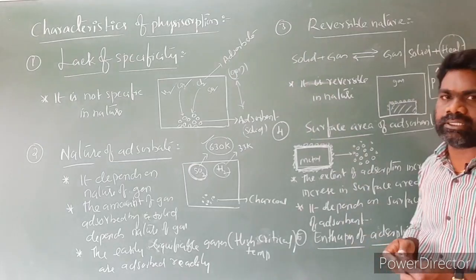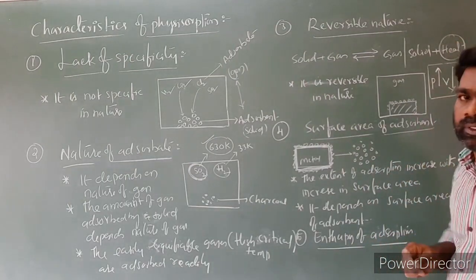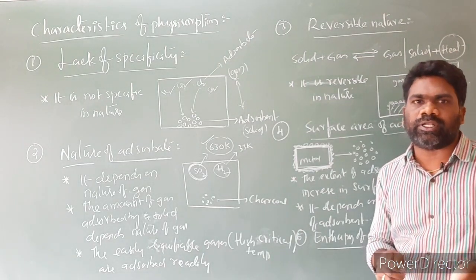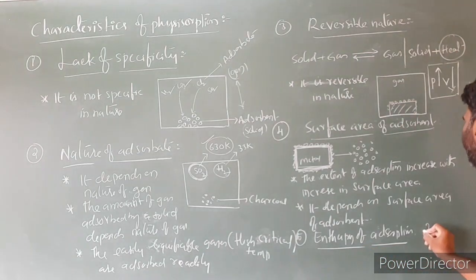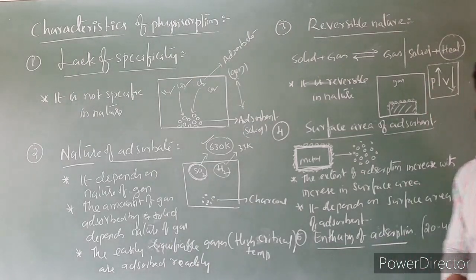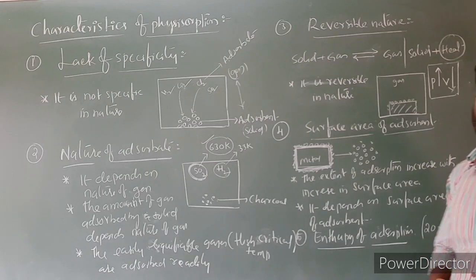That is, physical adsorption is an exothermic process. The next one is that in physical adsorption, enthalpy of adsorption is very, very low. It is around 20 to 40 kilojoule per mole. The value is around 20 to 40 kilojoule per mole.